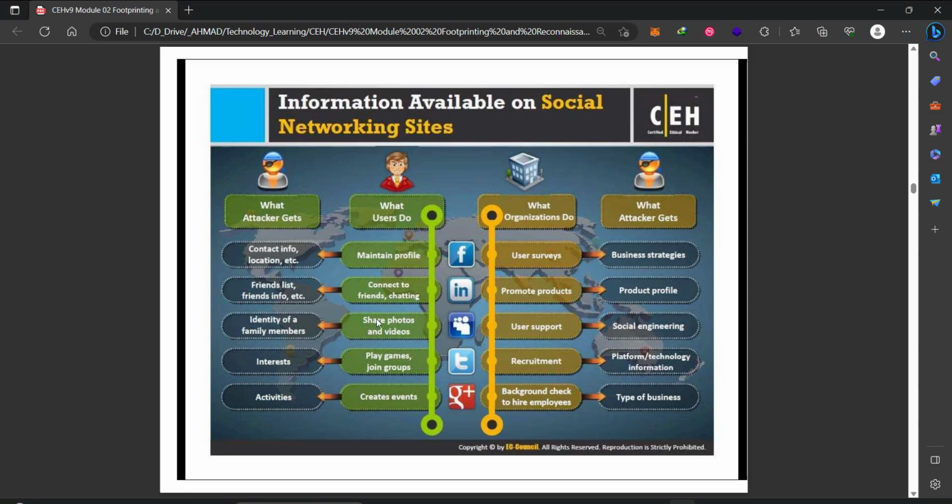If they shared a photo with a brother or sister and tagged them, the attacker will know that this is a family member. When they play games, join specific groups, like specific pages, the attacker will know their interests. So it is a complete understanding of the human nature and everything about the employee.